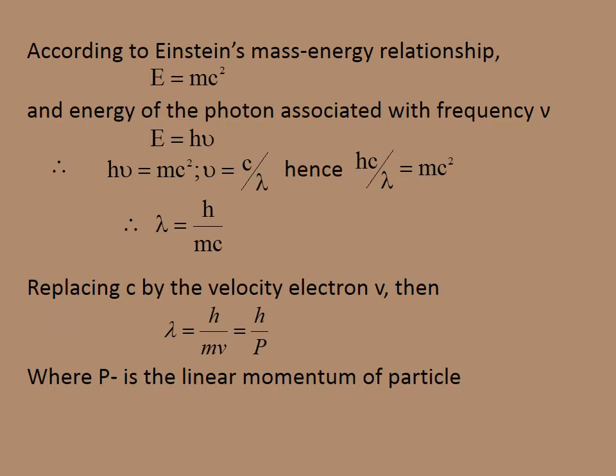Lambda will be equal to h by mv, which will be equal to h by p. The p is the momentum of the particle. This is the important formula for the de Broglie equation: lambda equal to h by mv, which is equal to h by p, and you have to keep these two important formulas in your mind. Based on the formula, you can expect questions.